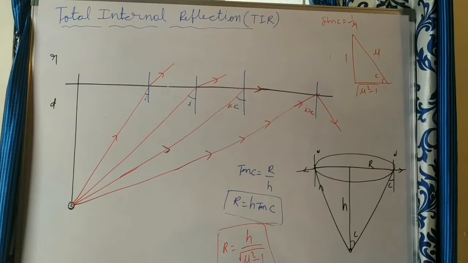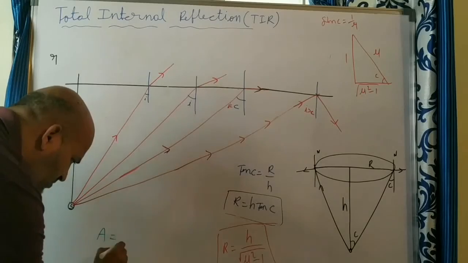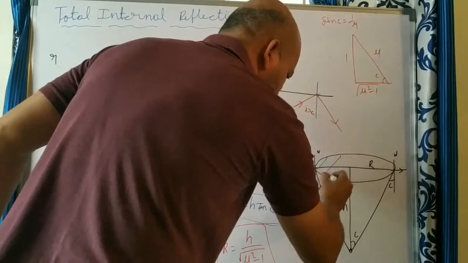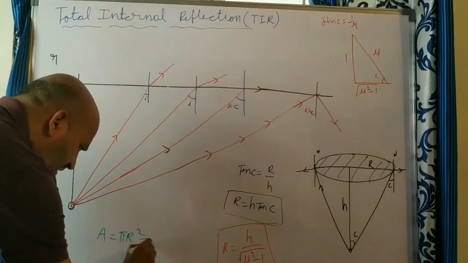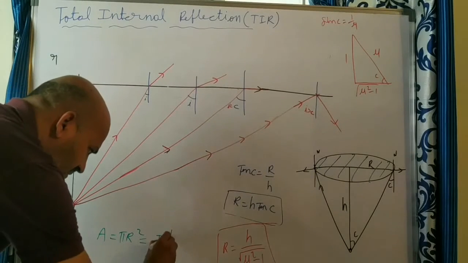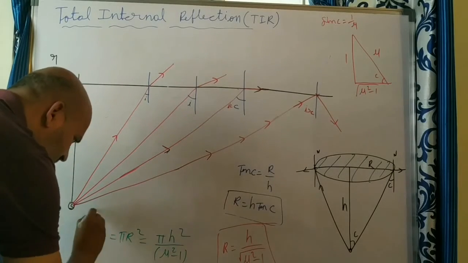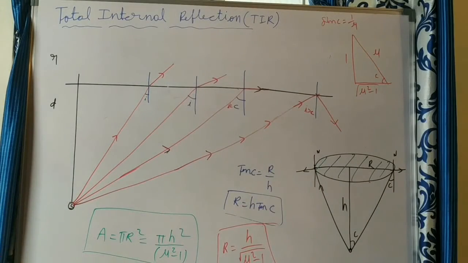Sometimes they ask how much area of this source will be visible from outside. In that case, you can use the area formula, that is, through what area will that source be visible from outside? Pi r square, the area of the circular portion. This is the area you have to calculate. So from that, what can you write? Pi r square is nothing but pi h square by mu square minus 1. This is the area of the circular portion through which the source will be visible from outside.